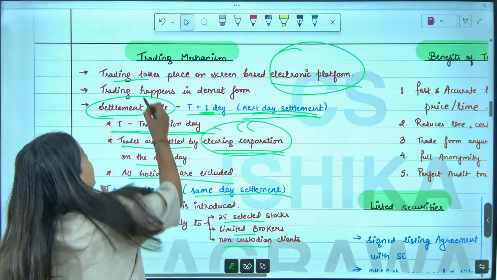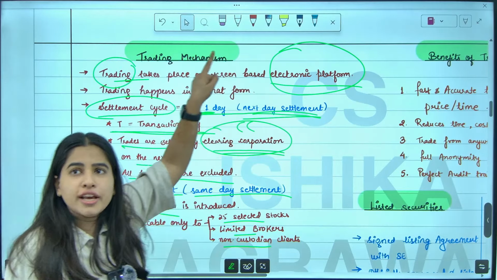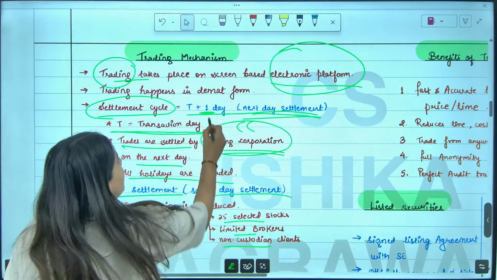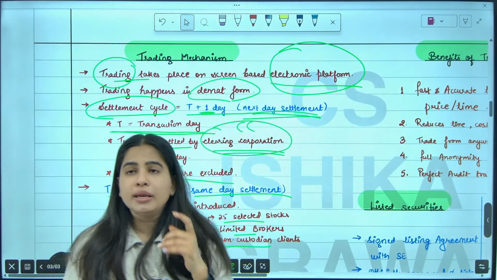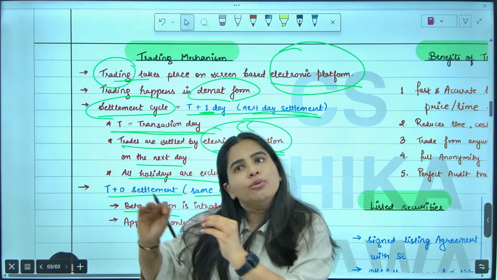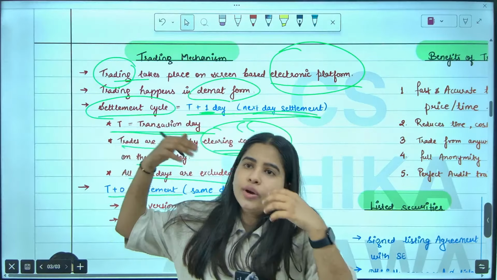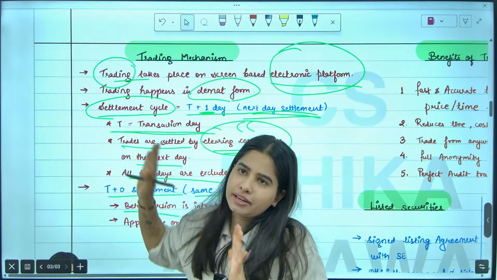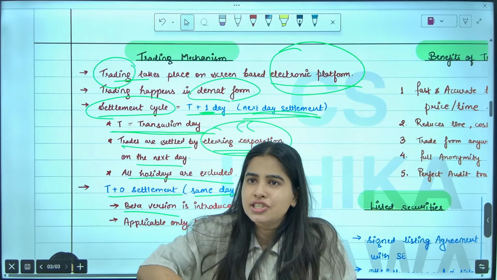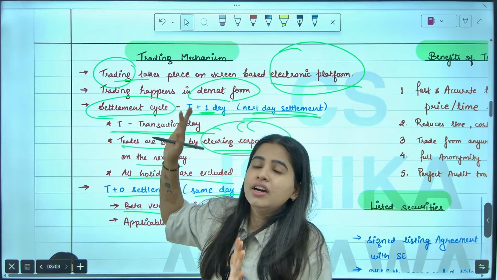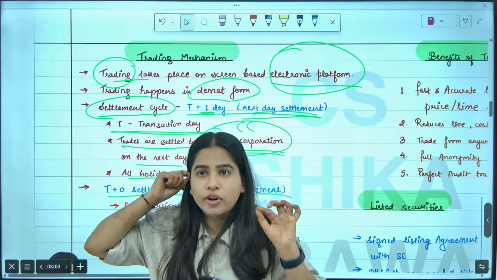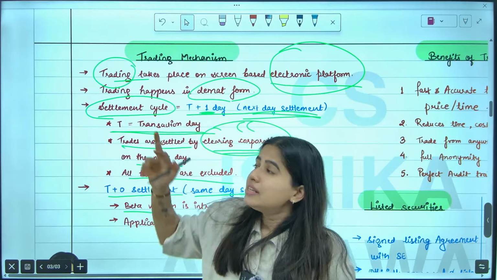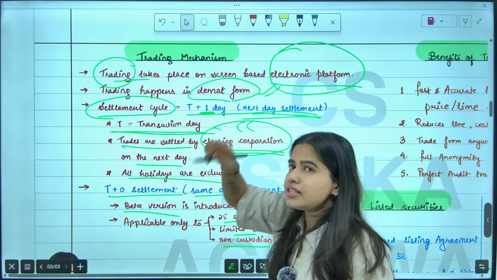So trading means if you want to buy and sell shares, you do it through an electronic platform, and it happens in demat form. Demat form means online you make the payment, and online you get the delivery of the shares in your electronic account, in your demat account. You don't get any physical shares, you will get them electronically. Just like you maintain electronic money in your bank account, same way you maintain demat shares in your demat account.